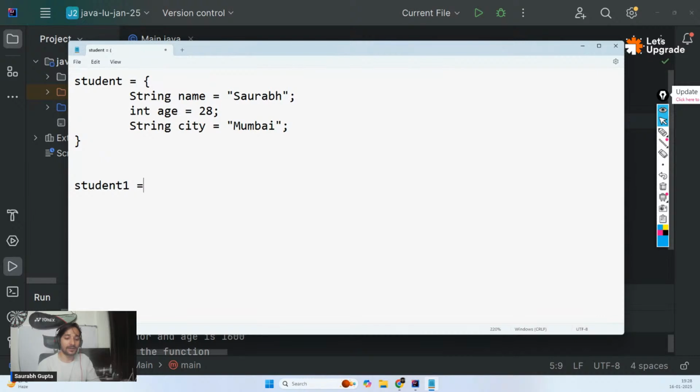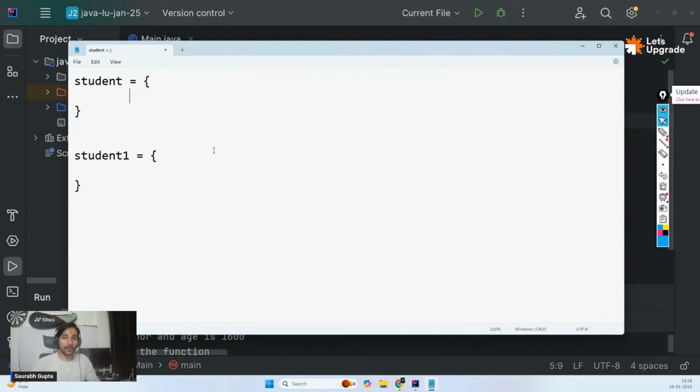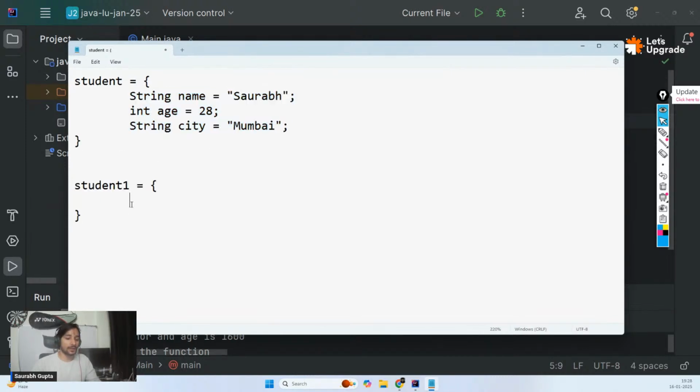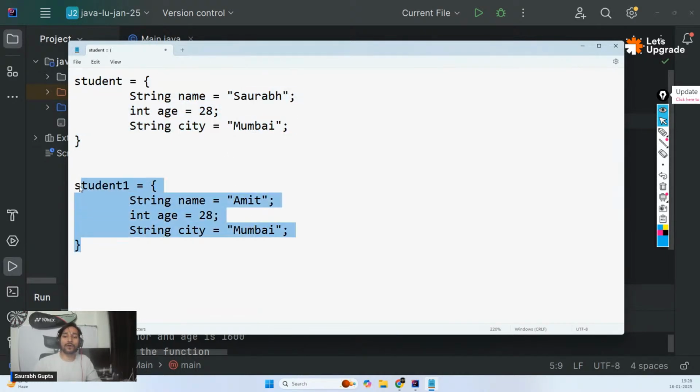And just like that, now I can have one more student. Somewhere I have to compromise on the name, but now the naming convention of my data can look the same because they are two different blocks. So I don't have to worry about naming convention. Here also I can name it as name. Here also I can name it as name. It will not cause an error because it's a different block of code, and different blocks can have the same variable names. Okay. So here Amit, let's say 29, and let's say Indore.